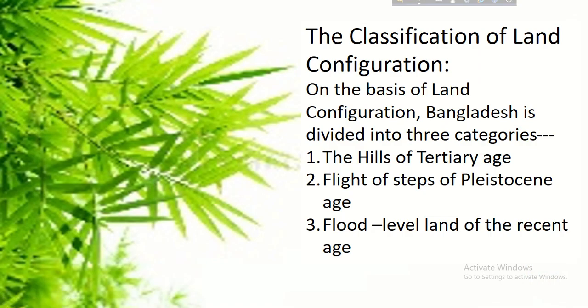Now the classification of land configuration of Bangladesh. On the basis of land configuration, Bangladesh is divided into 3 categories: the hills of Tertiary age, the flight of steps of Pleistocene age, and the flat level land of the recent age. Here 2 words are very new to you, the Tertiary age and the Pleistocene age.